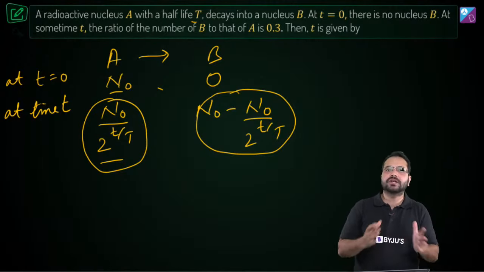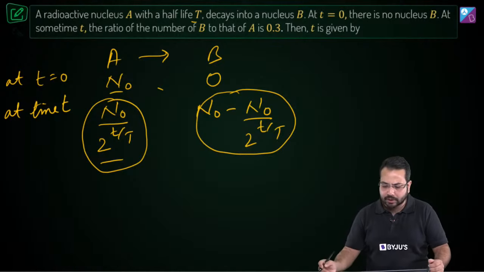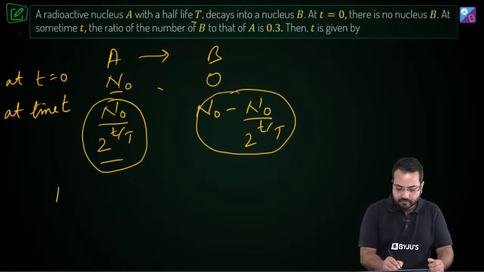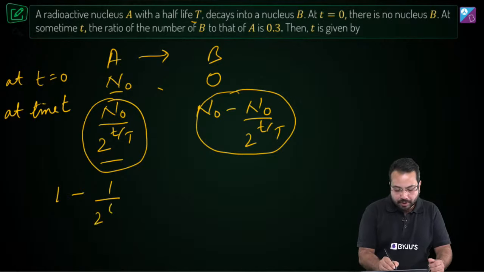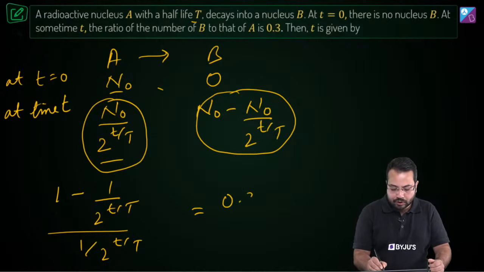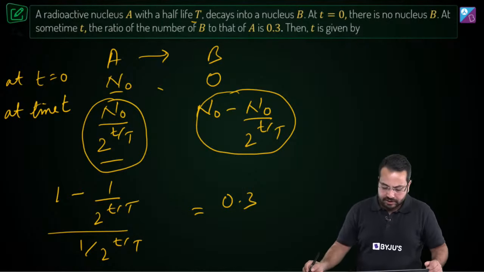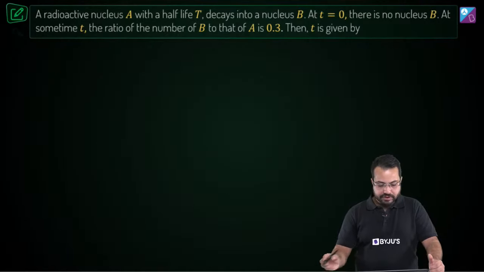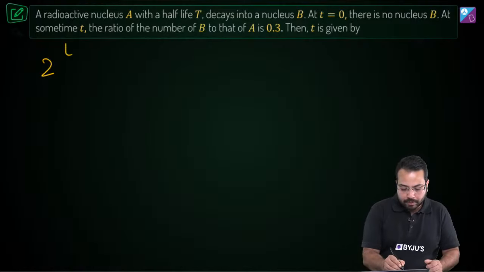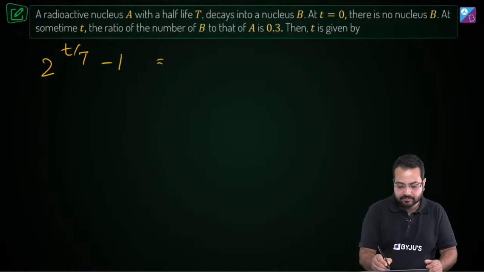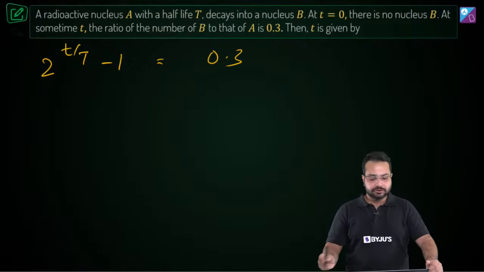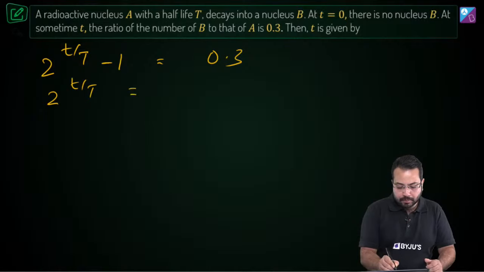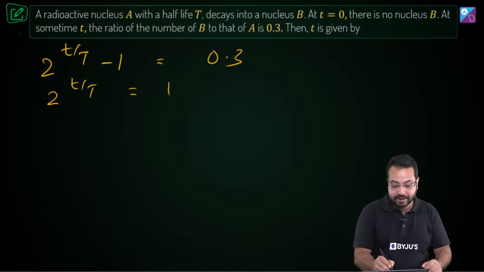So all we need to do is put this into the equation and quickly solve it. Correct? So let's quickly do that. So this is going to become 1 minus 1 upon 2 to the power T upon T divided by 1 upon 2 to the power T upon T. This is going to be equal to 0.3. Now let's quickly solve for this. So if we want to solve for this, what are we going to get? So this is going to become 2 to the power T upon capital T minus 1 is equal to 0.3. Correct? So 2 to the power T upon capital T will be equal to 1.3.